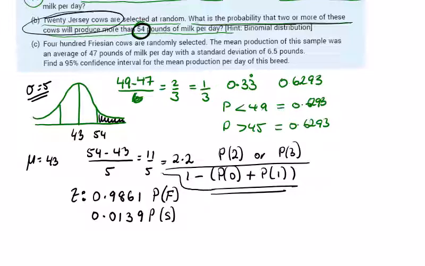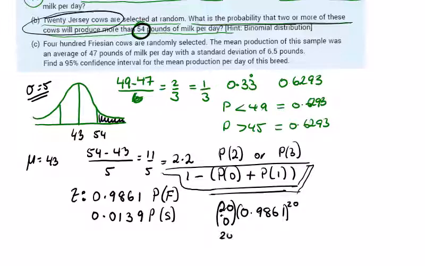Might be a nice clean way of looking at it. So the probability of 0 is 20 choose 0, by the probability of success to the power of 0, so just probability of failure, 0.9861 to the power of 20.